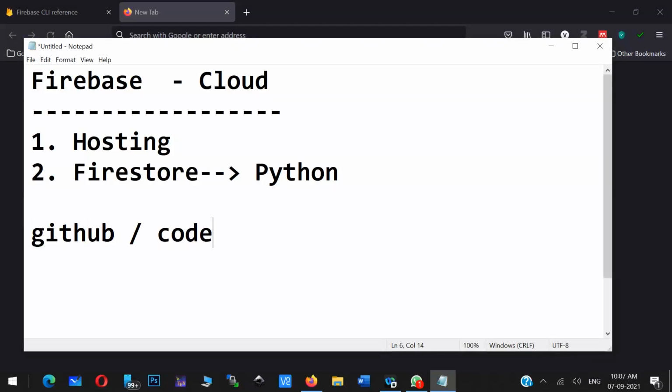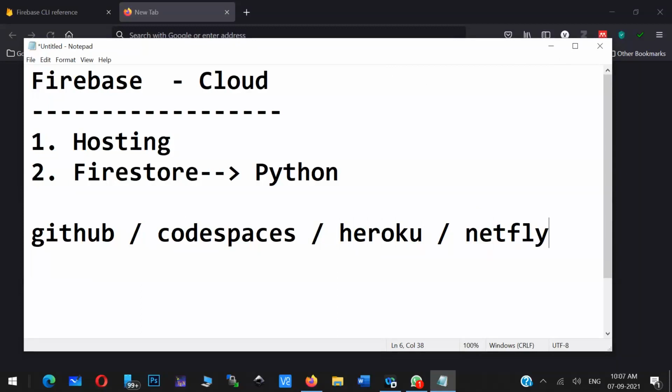Also you have something called Codespaces in GitHub. That is also similar to Firebase. And we are also familiar with Heroku Cloud, how to deploy an application in Heroku. So these things we have learned, correct? Now, similar to that, if you are interested, try to find the platform Netlify. Normally everybody will try to deploy their application there also. But today's agenda is how to deploy our application in Firebase.